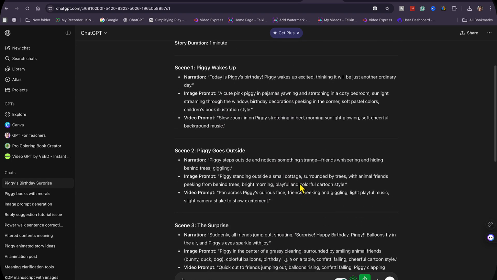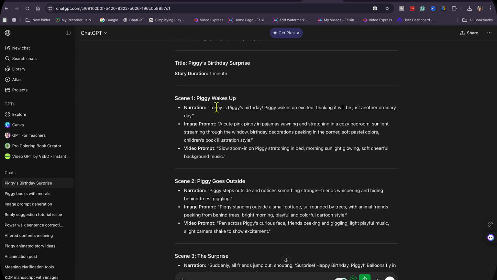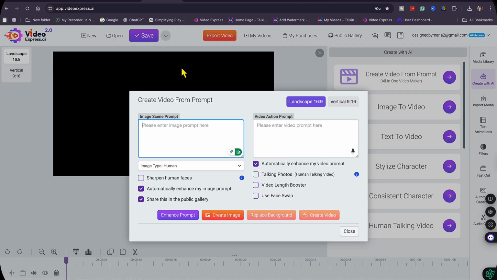So we're going to start with scene 1, which is Piggy wakes up. I'm gonna get the image prompt first. I'm just gonna copy the image prompt, and then we're going to VideoExpress, and here we're going to paste the image prompt that we got from GPT. I'm just gonna take out the extra text because I just want to have the prompt.